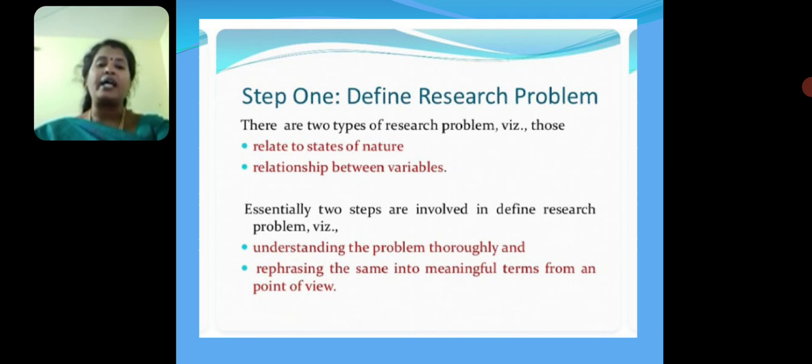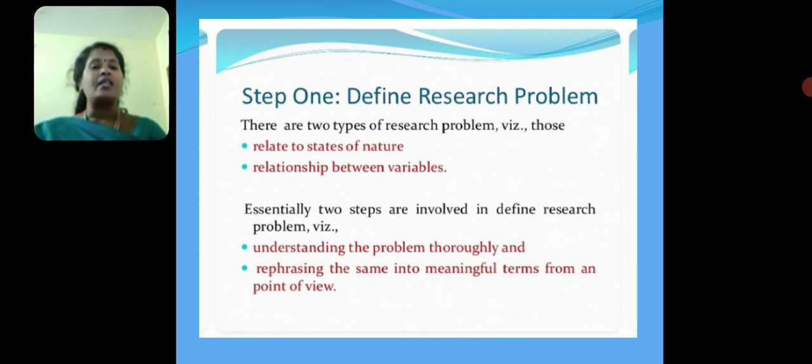First, understanding the problem thoroughly and rephrasing the same into meaningful terms from an analytical point of view. Research problem: identification and formulation of a research problem is the first step of the research process. A research problem is a question that the researcher wants to answer.